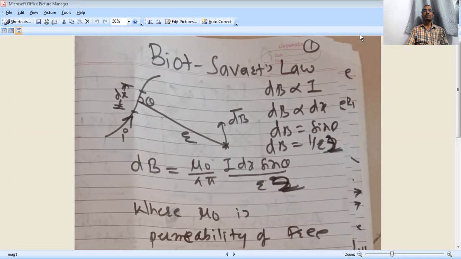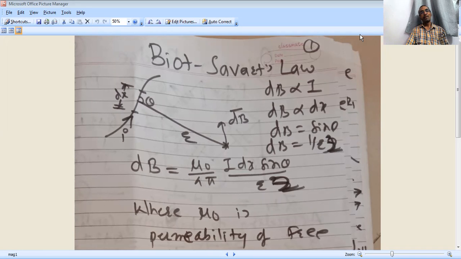Now we are going to see the second chapter, that is magnetism. And the first point is Biot-Savart's law. These two scientists came together and observed a certain phenomenon, and they came to a concrete conclusion which becomes Biot-Savart's law.